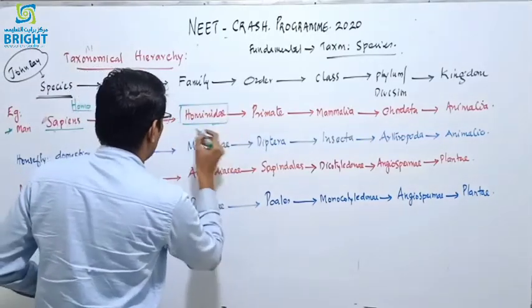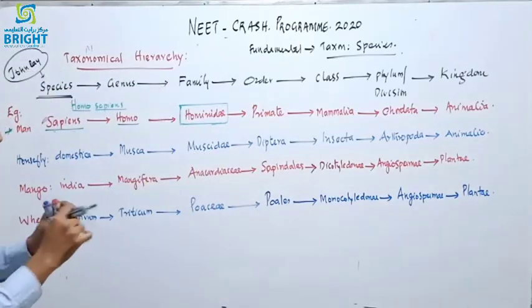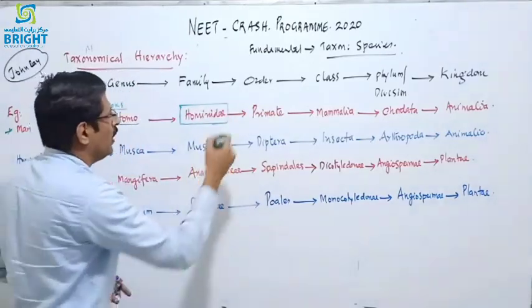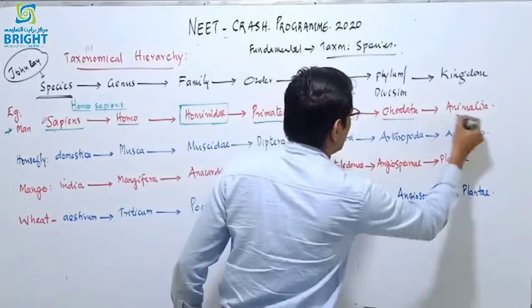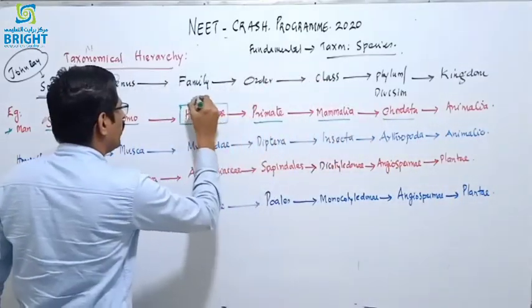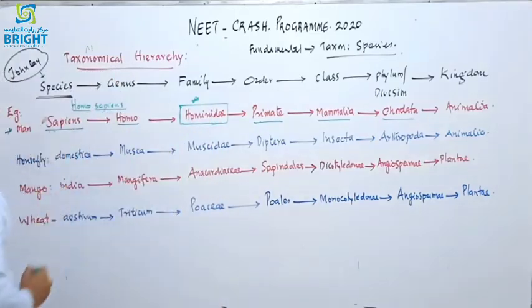That is important, and it will be asked in the examination which family it belongs to, in matching type questions with different families. Then order Primates, class Mammalia, phylum Chordata, and kingdom Animalia. This you must know: Hominidae, Homo and Homo sapiens.